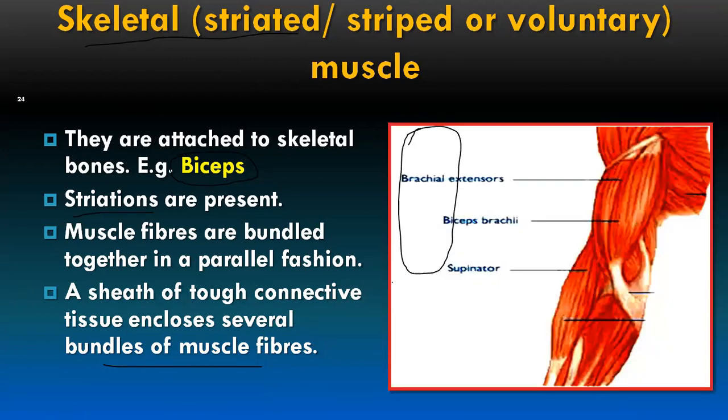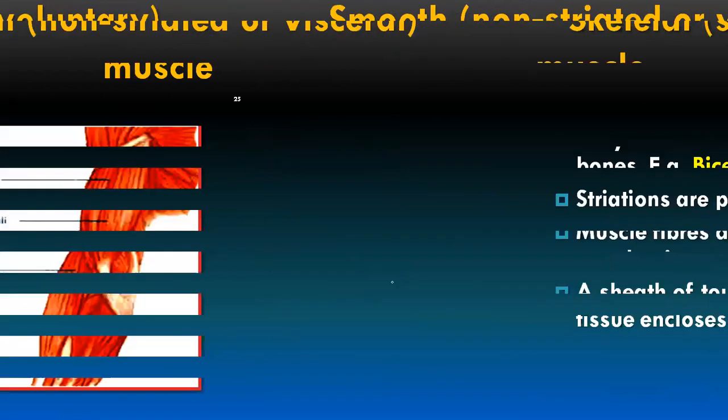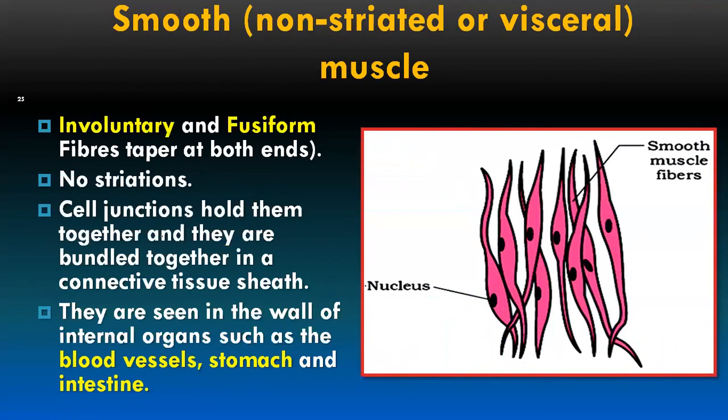Here the diagrammatic representation is given. Try to remember. It is followed by smooth muscles. So while you are comparing striated muscles and non-striated muscles, it is very clear. Here in these muscle fibers there are no stripes, no lines at all. They are called involuntary muscles. Skeletal muscles are voluntary muscles, smooth muscles are involuntary muscles. And fusiform, the fibers taper at both the ends. The ends look sharp, tapering at both ends.